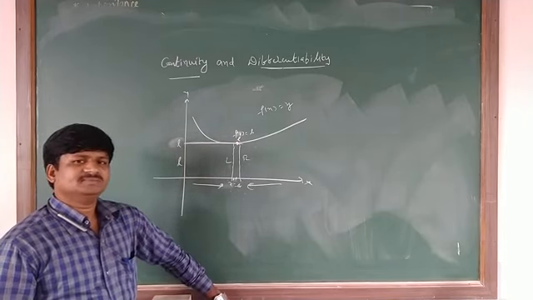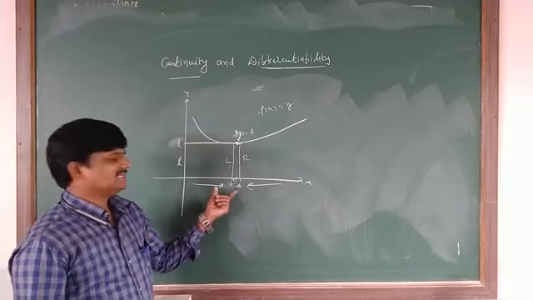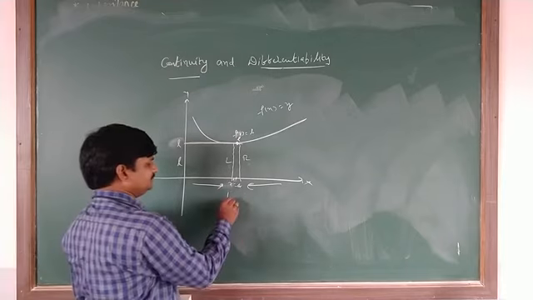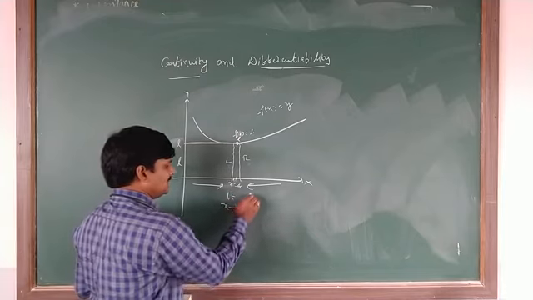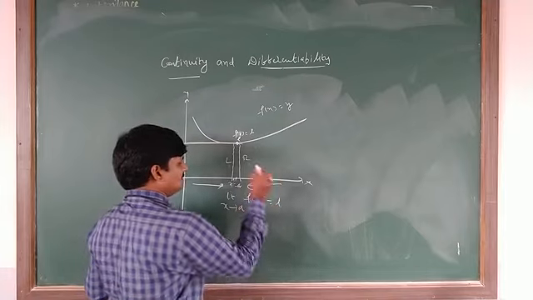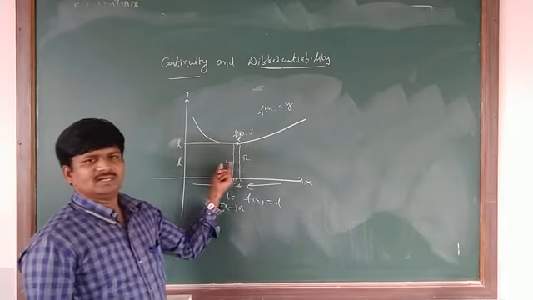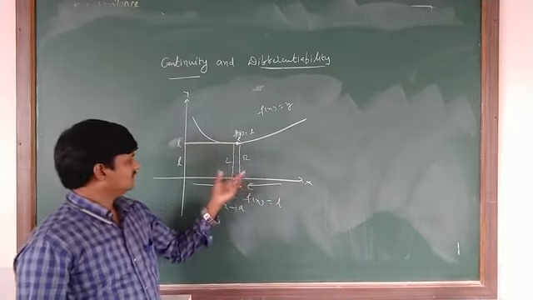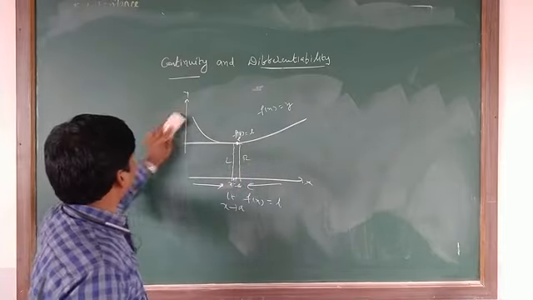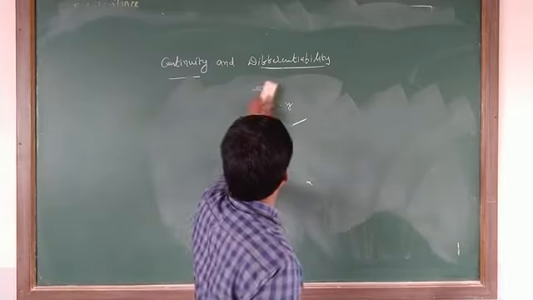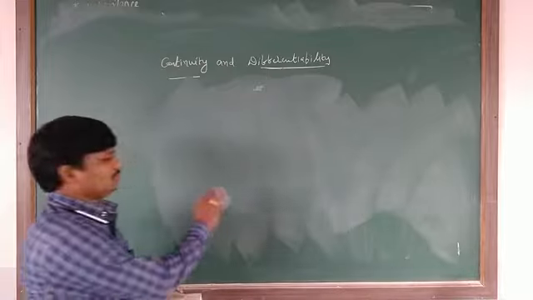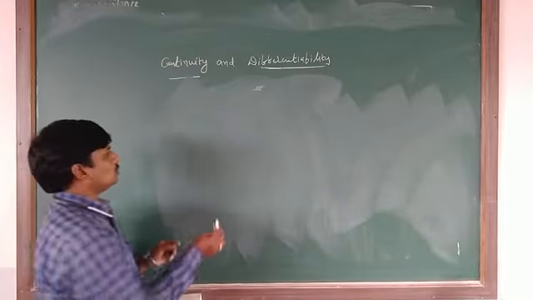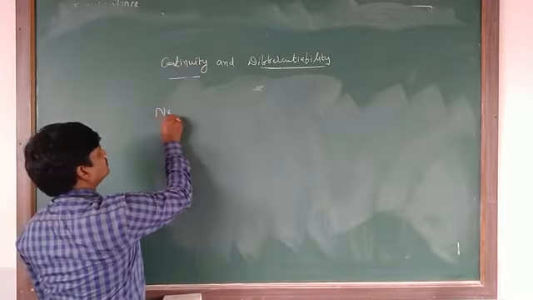Then you say that the limit exists. How can you write this limit? The limit as x tends to a of f of x is equal to L. Here it is the left limit, and it is the right limit at a. This is the graph of this one. Remember. Next we have to know about neighborhood also.